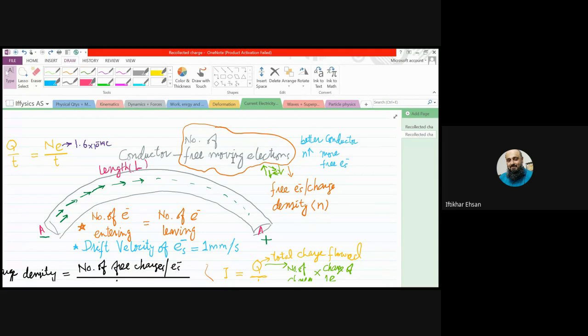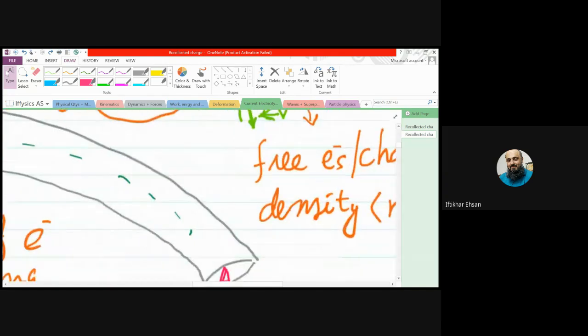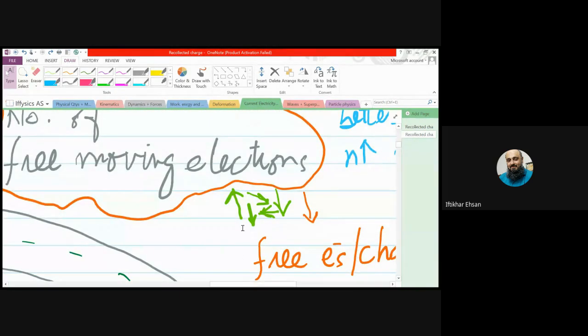Like our gate, the body of our car is made up of metal which has free electrons, but there is no current in those metallic parts, although they have free electrons. The reason is the free electrons in them are moving randomly here and there.